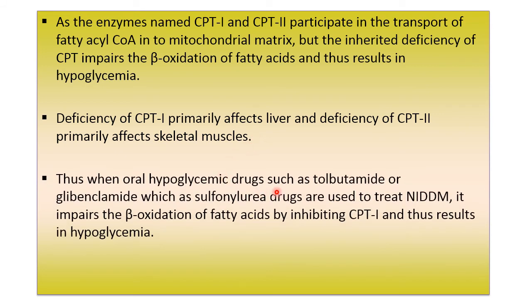Oral hypoglycemic drugs such as tolbutamide or glibenclamide, which are sulfonylurea drugs, are used to treat non-insulin dependent diabetes mellitus. They impair beta oxidation of fatty acids by inhibiting CPT1 and thus result in hypoglycemia.